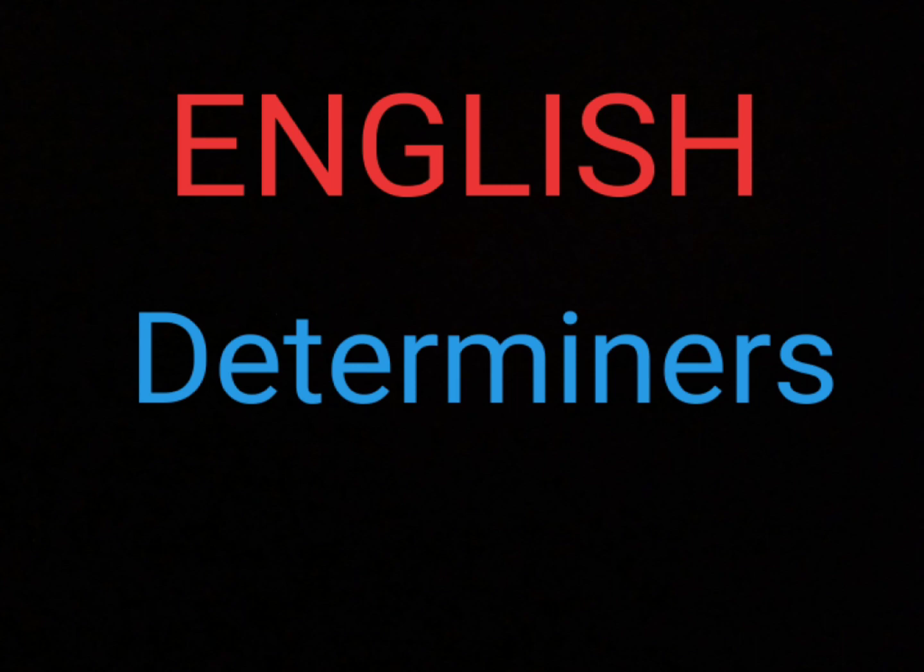This and that can be used before both singular countable and uncountable nouns, while these and those are used before plural countable nouns only. This pen writes well, singular countable. That water is not good to drink, uncountable noun. These people are hardworking, and those people are also hardworking, plural countable nouns.